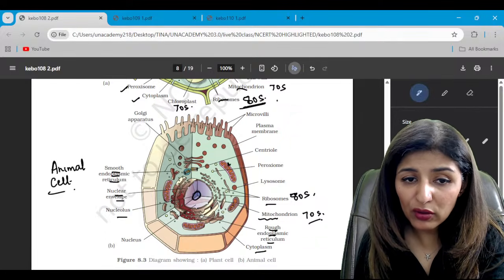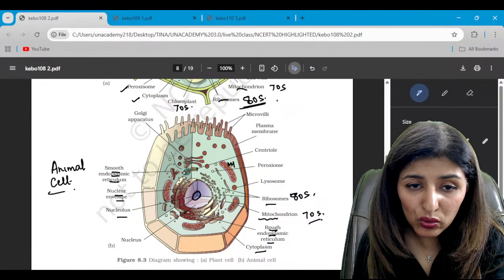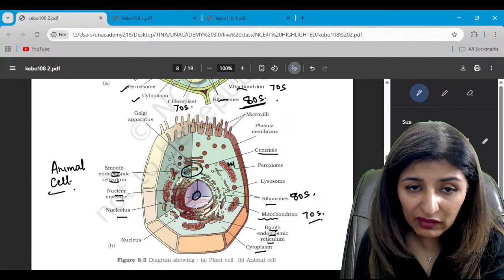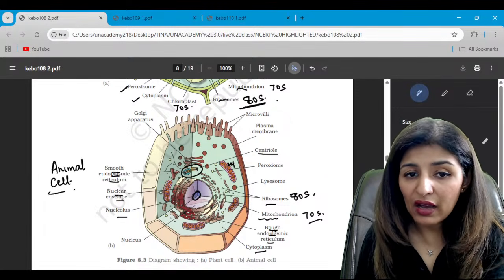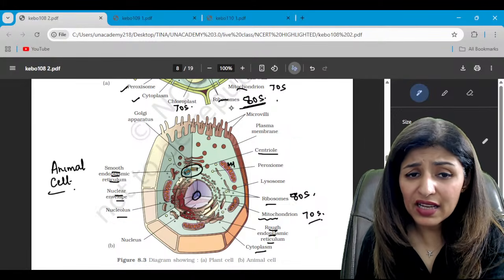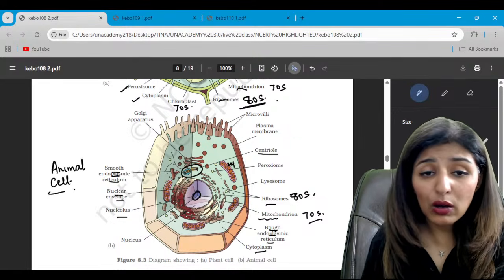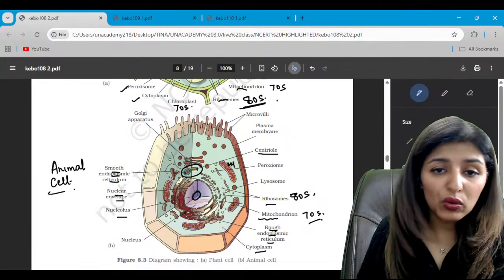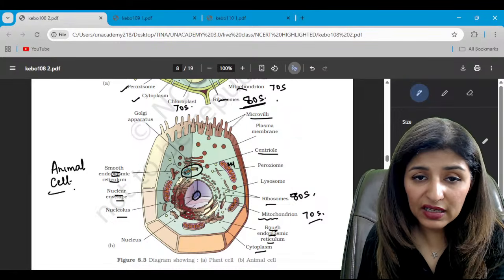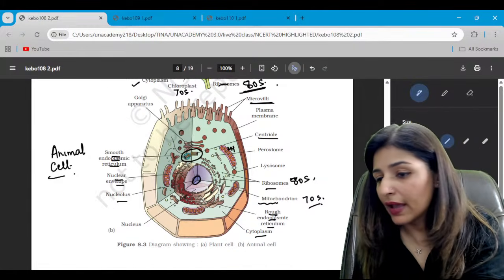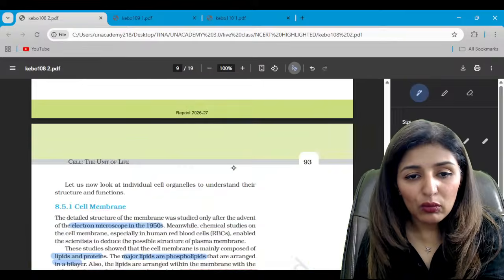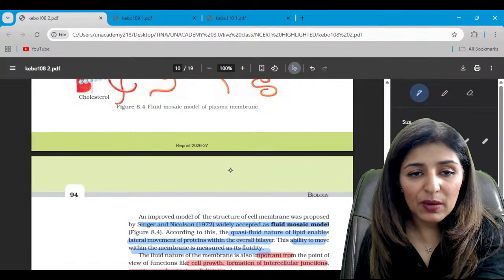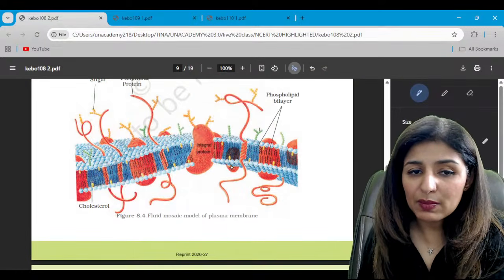This is also mitochondria. These two perpendicularly lying structures are centrioles. Together they will form the centrosome. Are we clear? And these outgrowths of the plasma membrane to increase the surface area, this is known as microvilli. Are we clear? Now moving on to the next diagram, which represents a fluid mosaic model of plasma membrane.